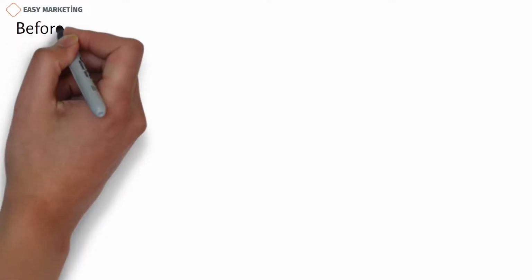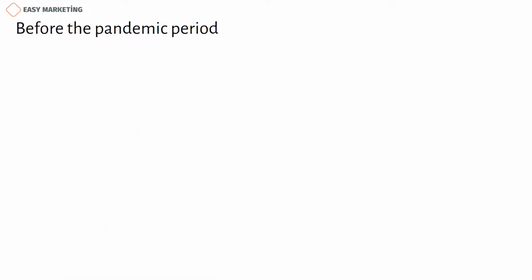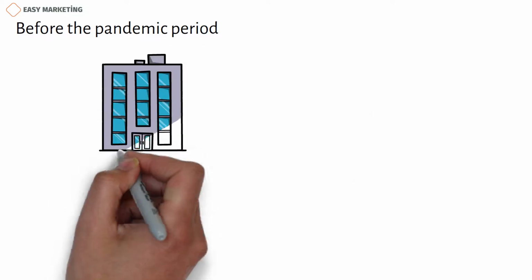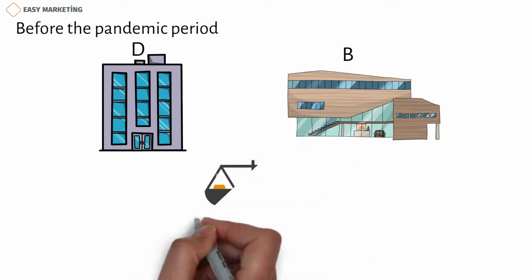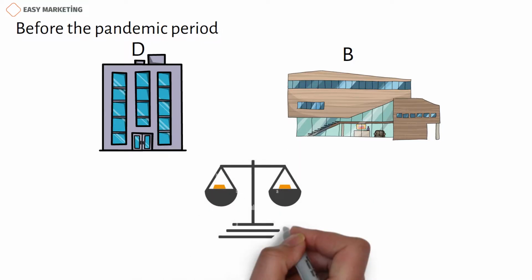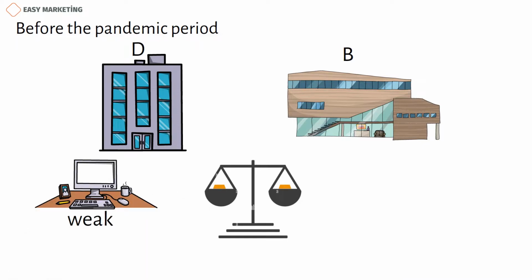Before the pandemic period, let's compare the internal management methods of two imaginary tourism companies. Let's call these companies D and B. Let's say that both companies were founded during the period when tourism was on the rise. In Company D, internal management was almost too weak. For example, business concepts such as general business strategy and SWOT analysis were never discussed in this company.